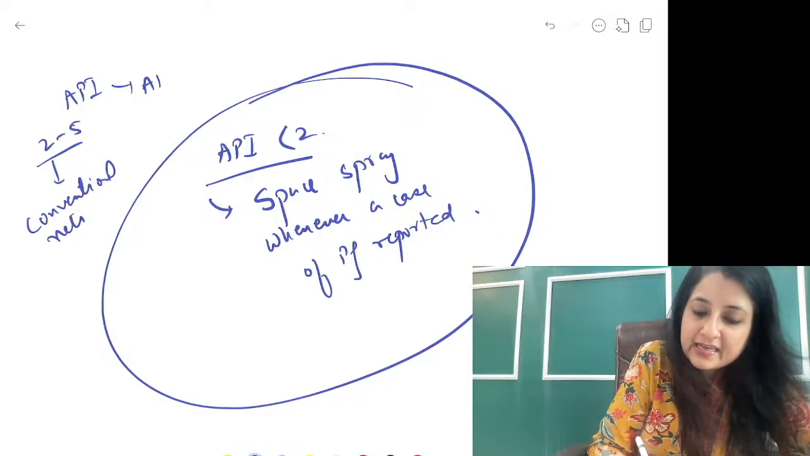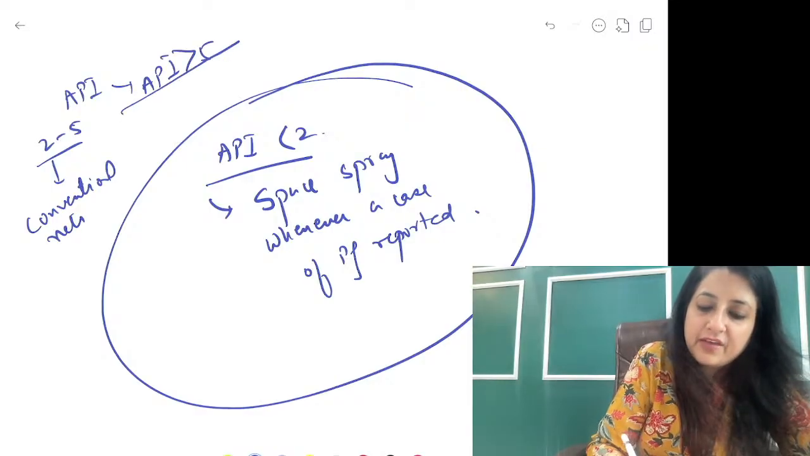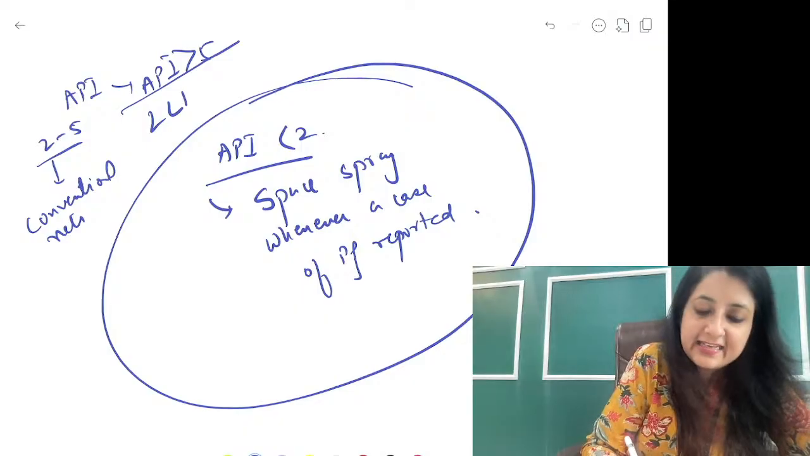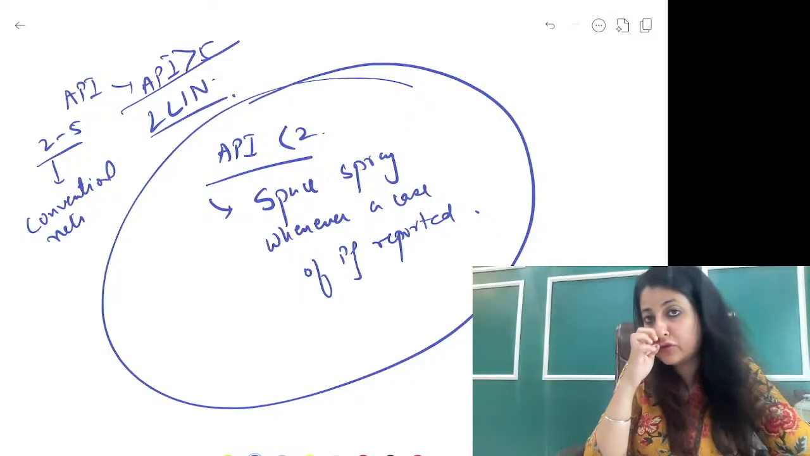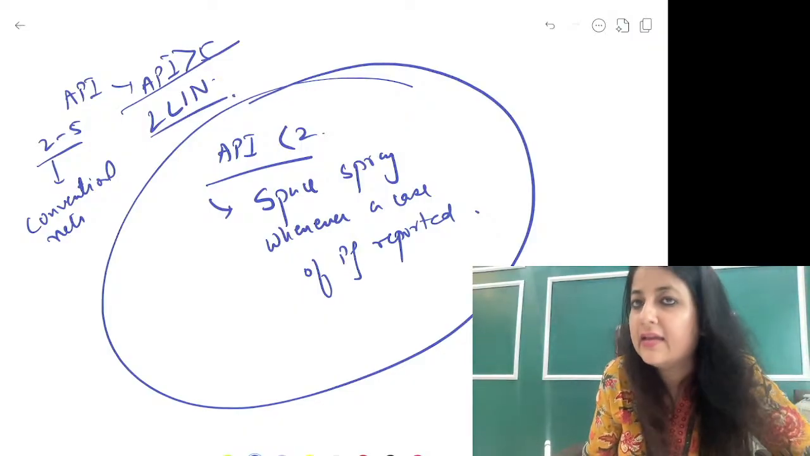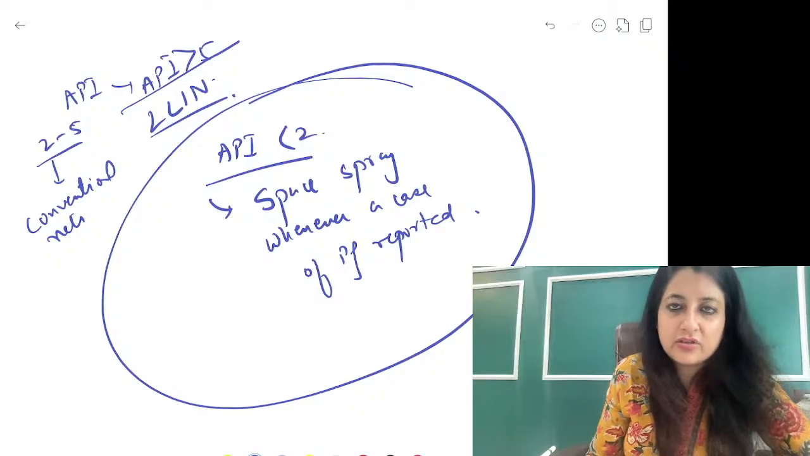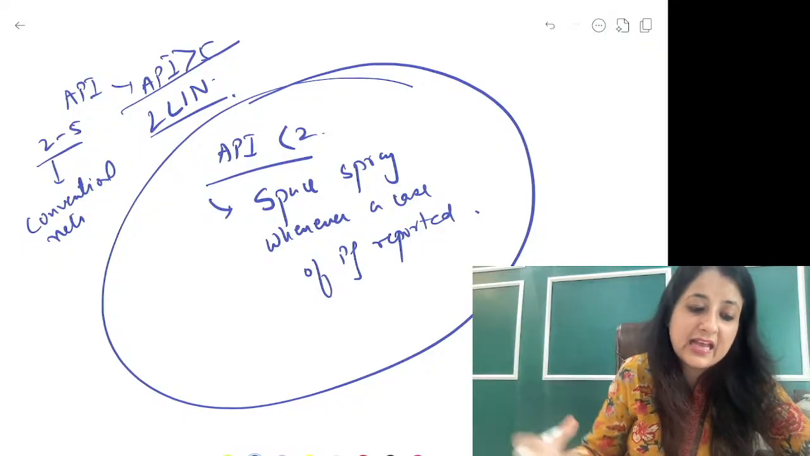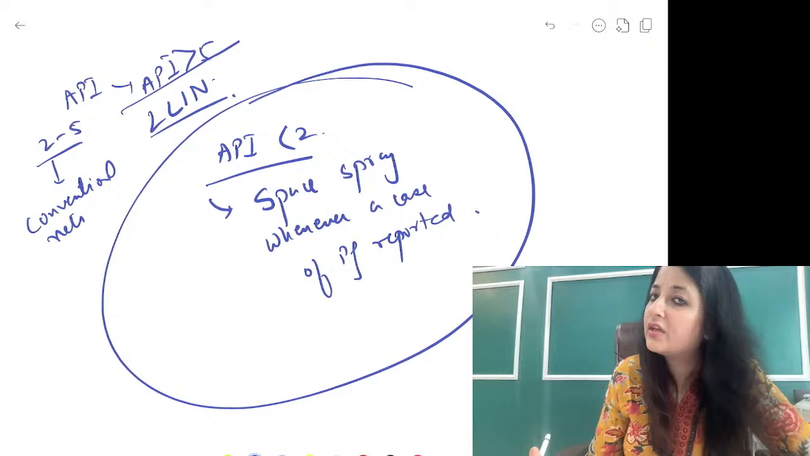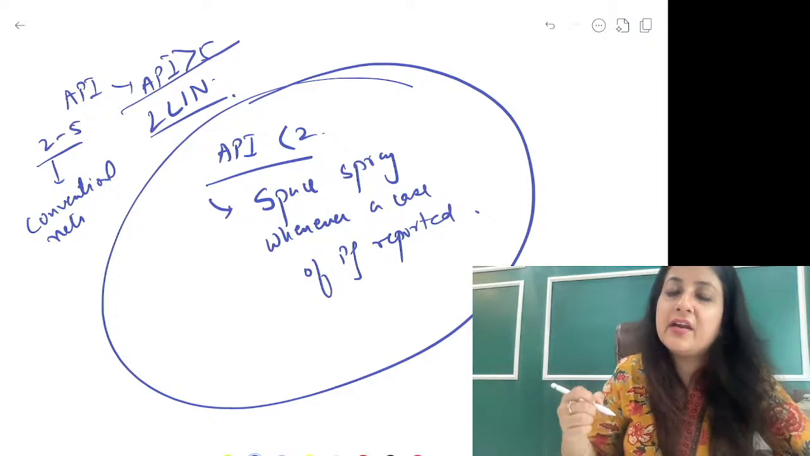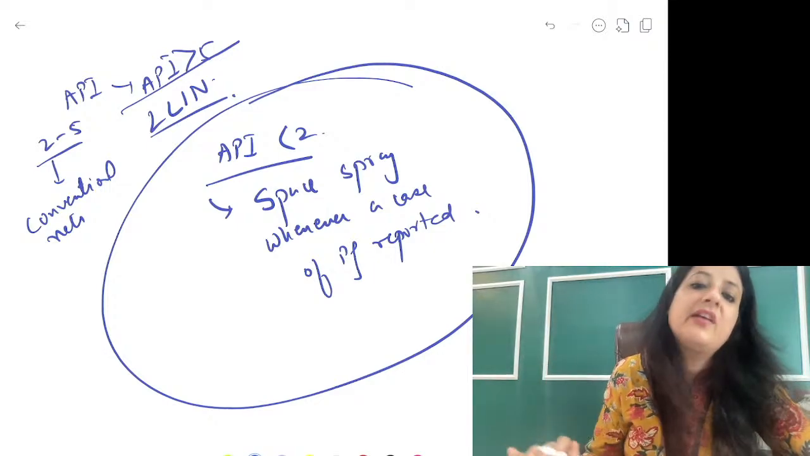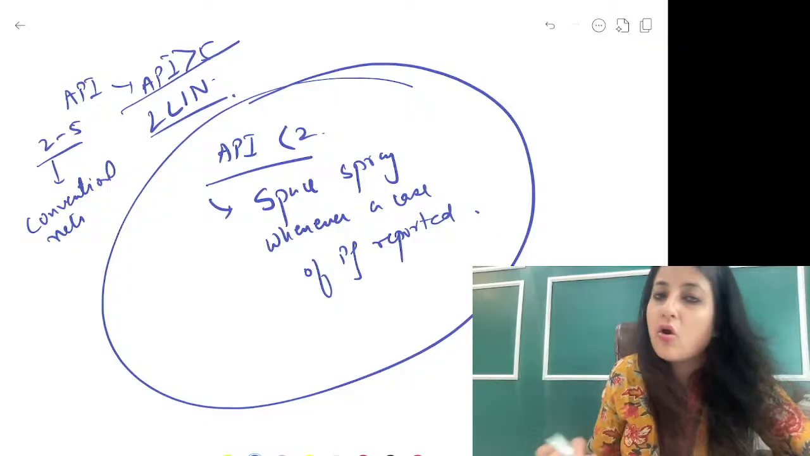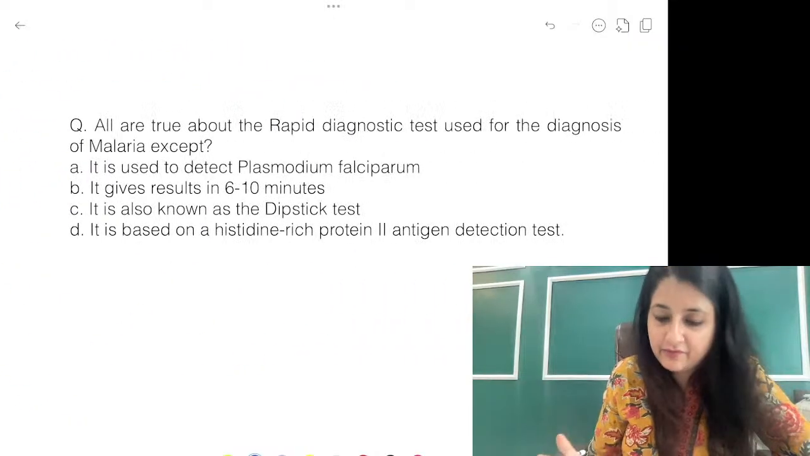But if API is more than 5, we will use long lasting insecticide treated nets, whose shelf life is 3 years. That has chemical binders also attached to it. Deltamethrin, cyfluthrin, all those things. Okay. So you should know where we are doing a space spray and where we are doing an indoor residual spray. All of that depends on the value of API.